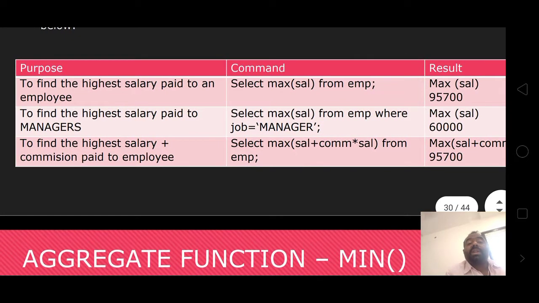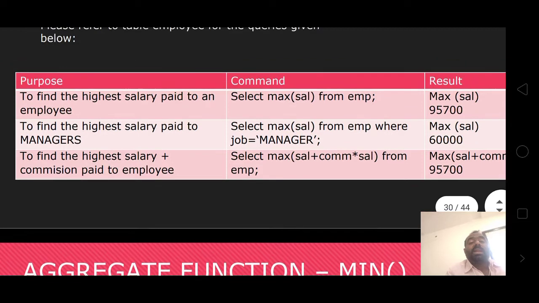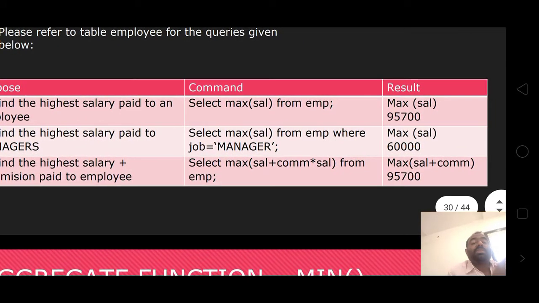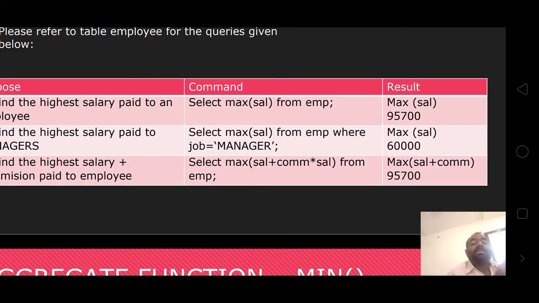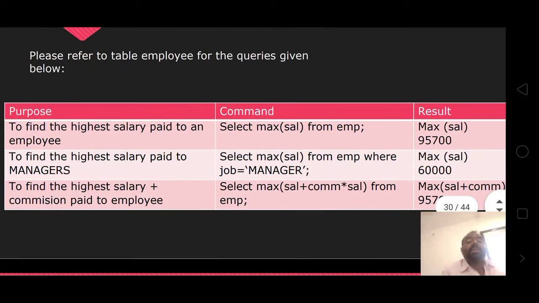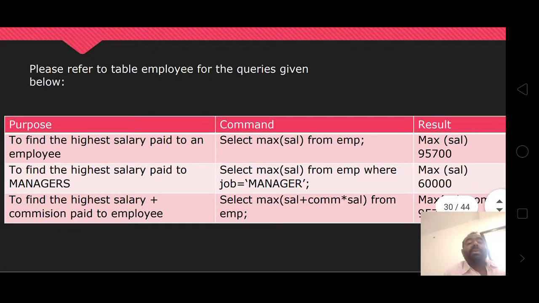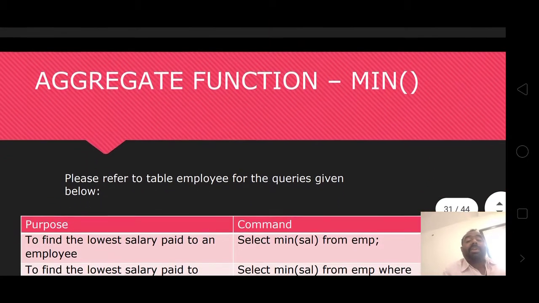To find the highest salary plus commission paid to an employee: select max salary plus commission from employee. The result given is 95,700. You can find the maximum using any such query.